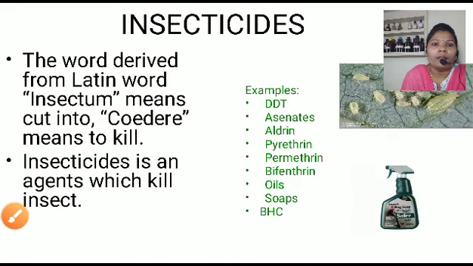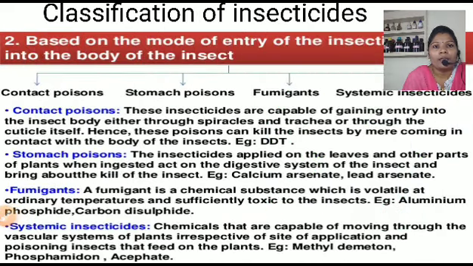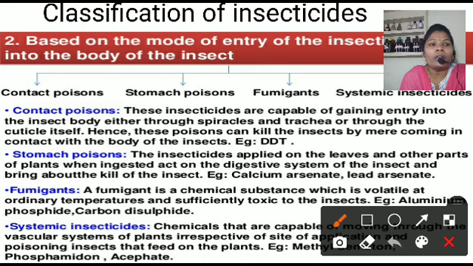Okay, let me learn the classifications of the insecticides. There are two different classifications. The first classification is based on the entry of the insecticides into the body of the insect, that means we learn the mode of action. The first is the contact poison. Second, stomach poison. Third, fumigant, and the last one is the systemic insecticides.